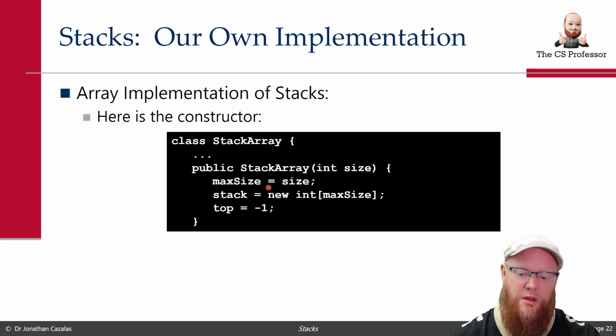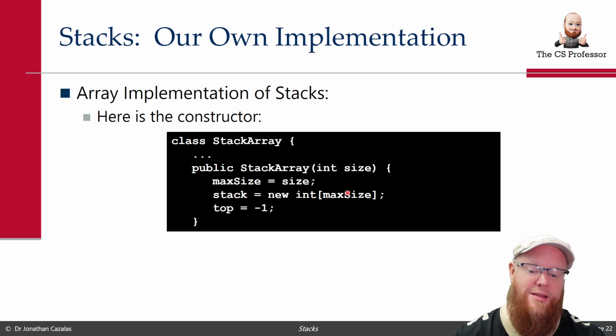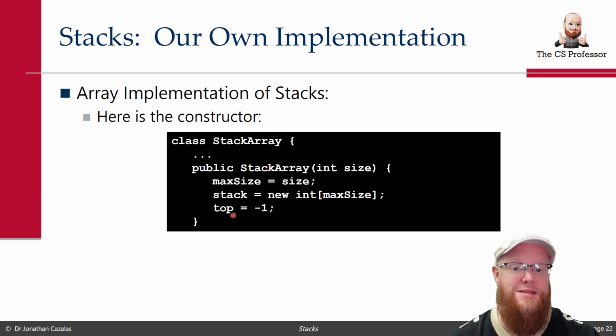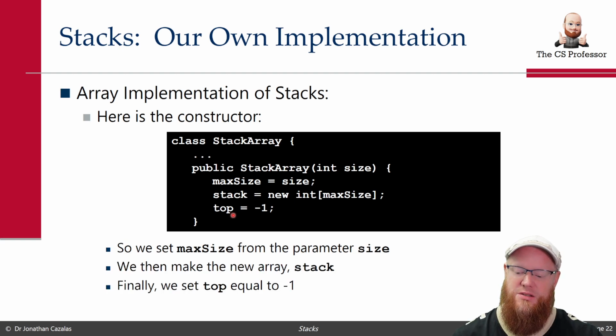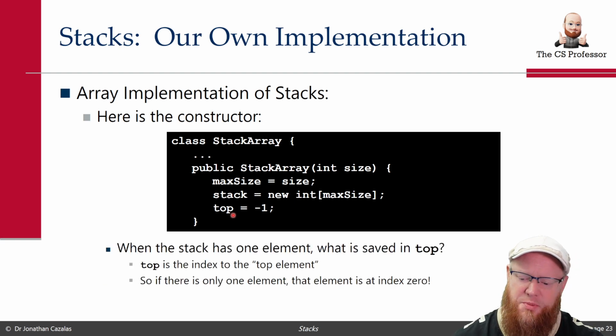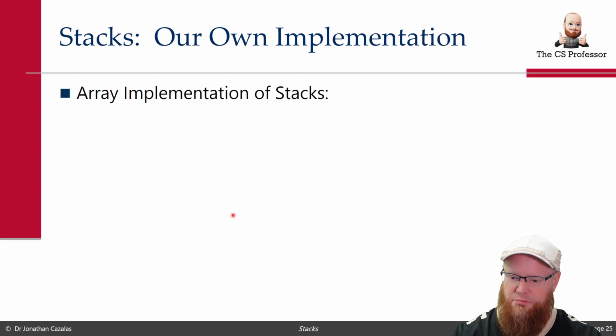Here's the constructor. We simply save size into max size. Of course, we need to actually create that array, so we're going to say stack equals new int of max size. And of course, we let top equal minus 1. We don't set top equal to 0, right? Because if top is pointing to 0, that means we have a value at index 0. But right now, we're making our stack from scratch. There are no values, no objects, no data currently in that stack. So how can we indicate that it's empty? We set top equal to minus 1. And this is that explanation that I just gave. So boom, let's move on.